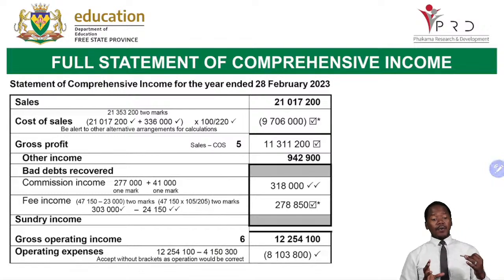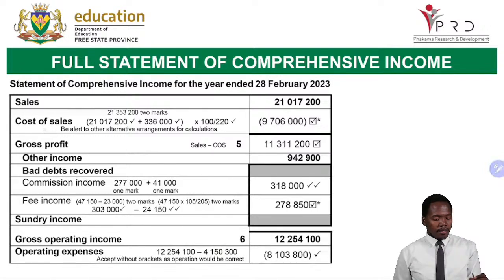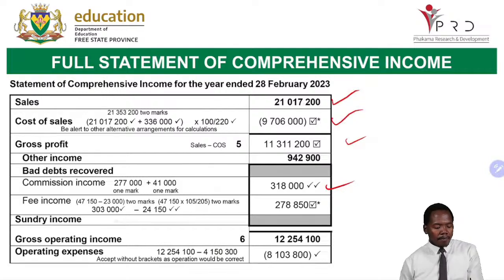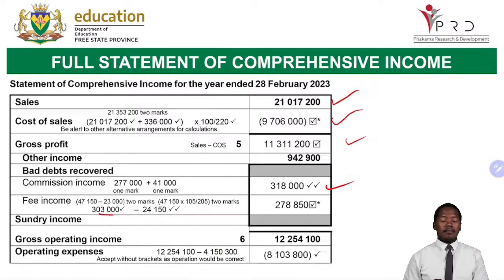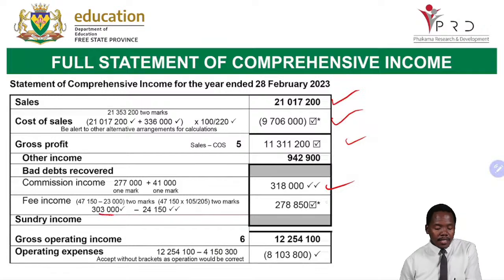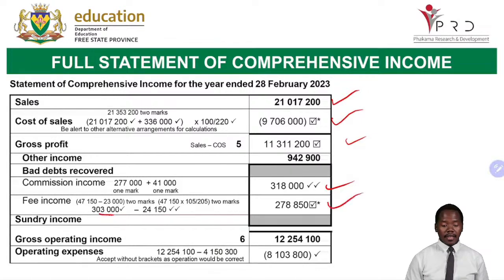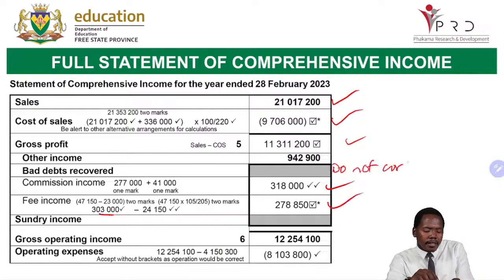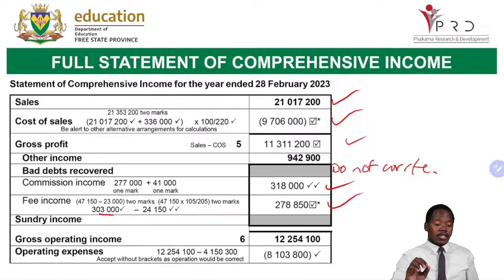Now let us look at our full income statement. Sales minus cost of sales equals our gross profit. We've already done this. Commission, we have already done this. Fee income, 303,000 minus 24,150, we got 278,850. We have done this. And then here it's shaded, meaning do not write. You don't write anything when it's shaded. Wherever it's shaded. Sundry income, also shaded. We don't write anything there.